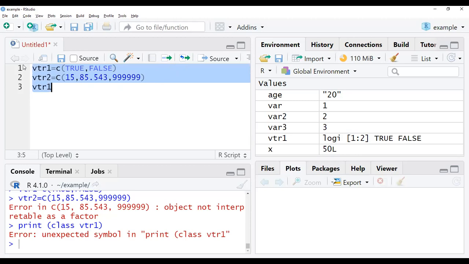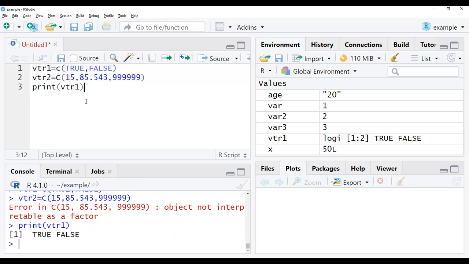Yes, 1 minute. Yes, it is able to print without giving class also. We are able to print the data.